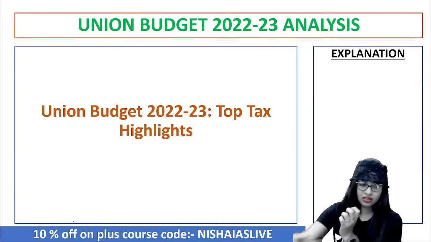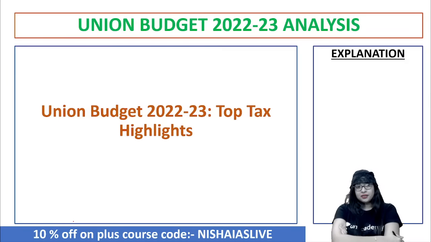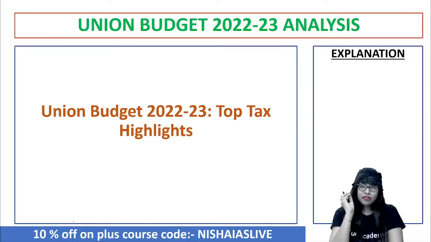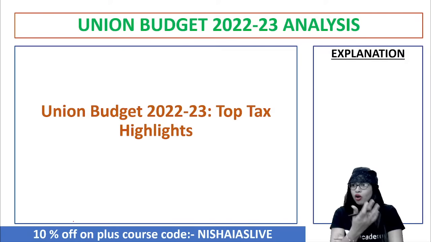Now, get ready for criticizing the so-called taxation policy of the government, because this is a point which has had a huge implication on what exactly the people are facing today. There has been no change in the context of income taxes, which is really having a huge toll on a person's earnings. So let's quickly have a look into the top tax highlights of Union Budget 22-23.